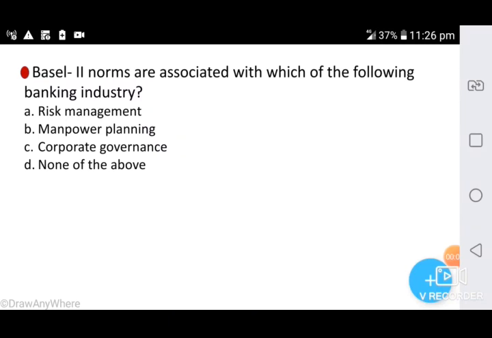Next question. Basel II norms are associated with which of the following banking industry? Option A, risk management. Option B, manpower planning. Option C, corporate governance. Option D, none of the above.